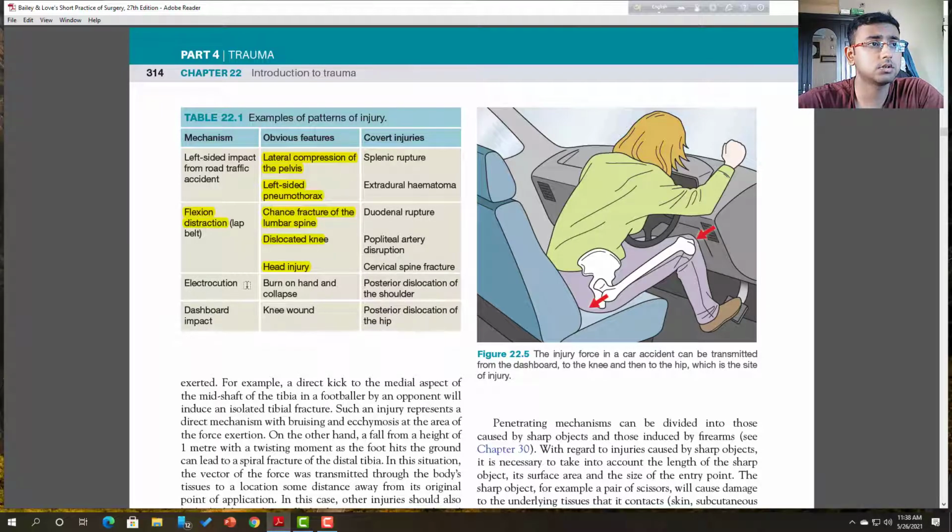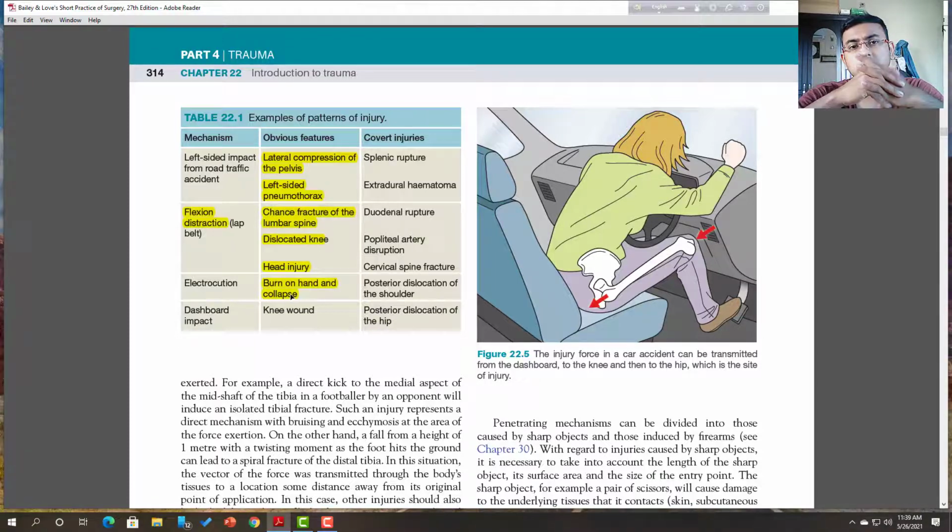Now electrocution: burn on the hand and collapse. That means electric burn is always a deep burn, and there are some definite resistance points, like the joints and the bony prominences. When the electricity passes through those joints, at the resistance site there is a deep burn. So there are burns and blackening, contracture, non-healing nature, and formation of marginal ulcer as well. So there are many kinds of complications regarding electrocution.